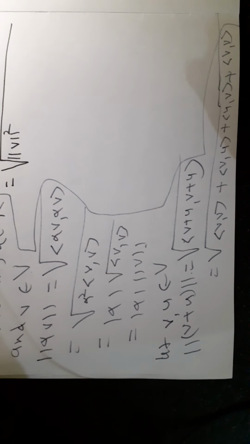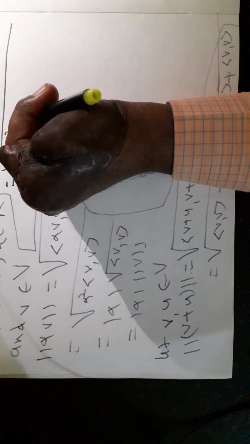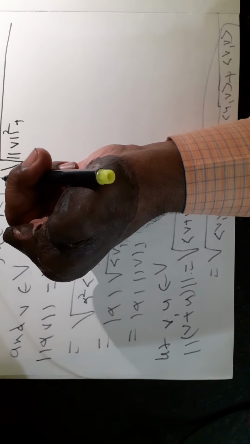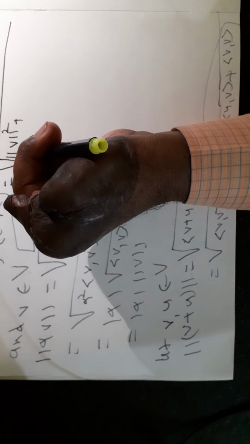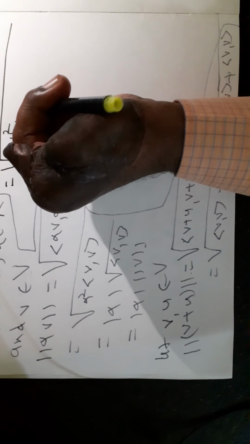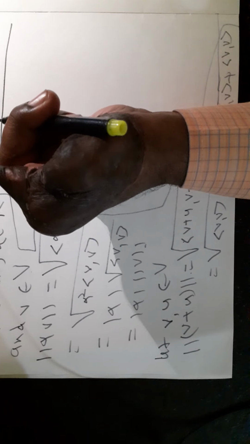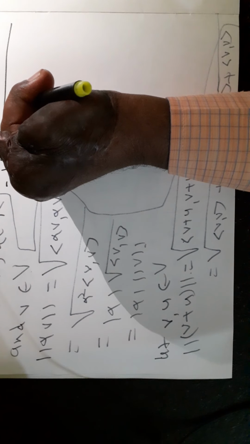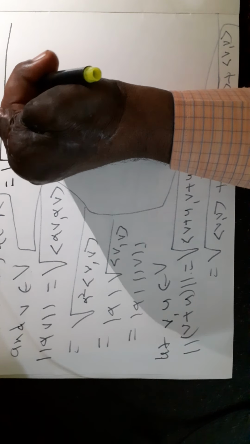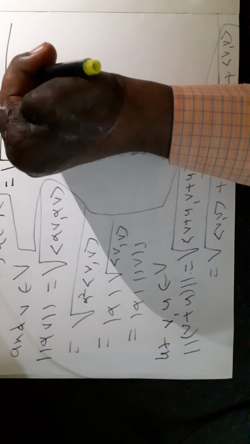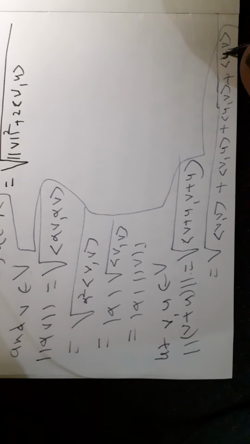Now, angle bracket v comma u is the same as angle bracket u comma v. Therefore, norm of v plus u is equal to under root of norm of v square plus 2 angle bracket v comma u plus norm of u square.